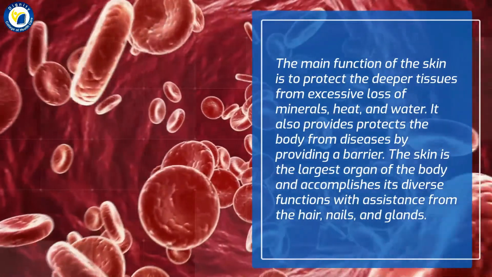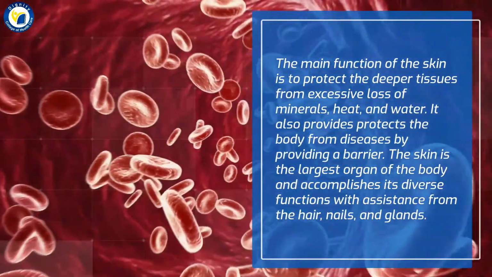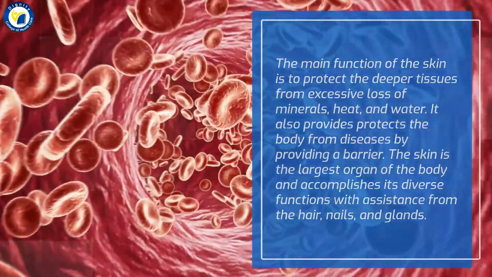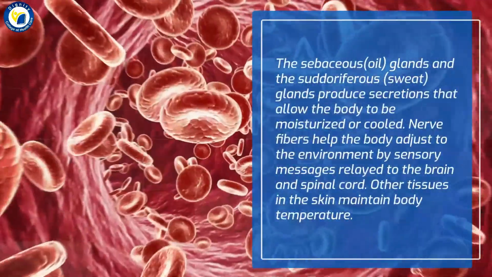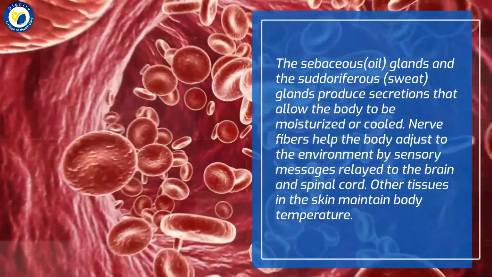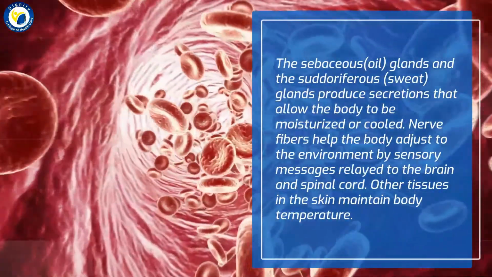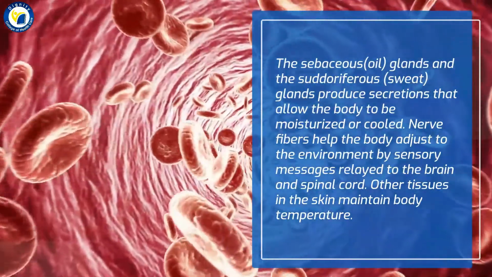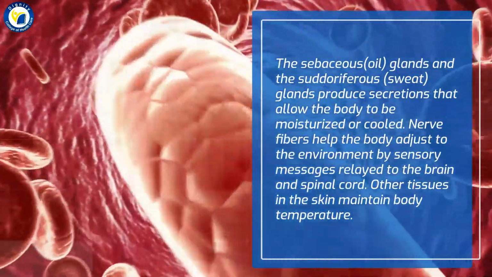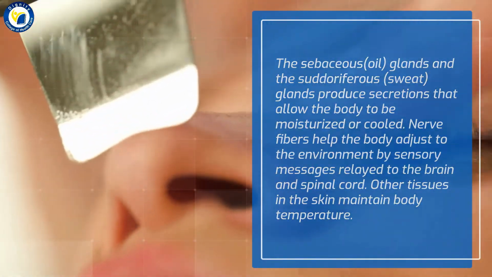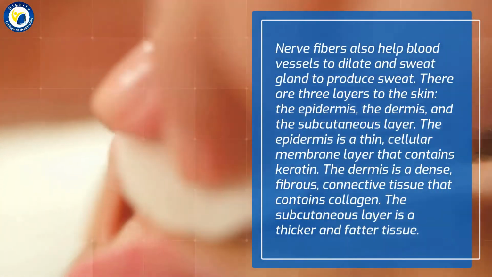The skin is the largest organ of the body and accomplishes its diverse functions with assistance from the hair, nails, and glands. The sebaceous oil glands and the sudoriferous, sweat, glands produce secretions that allow the body to be moisturized or cooled. Nerve fibers help the body adjust to the environment by relaying sensory messages to the brain and spinal cord. Other tissues in the skin maintain body temperature. Nerve fibers also help blood vessels to dilate and sweat glands to produce sweat.